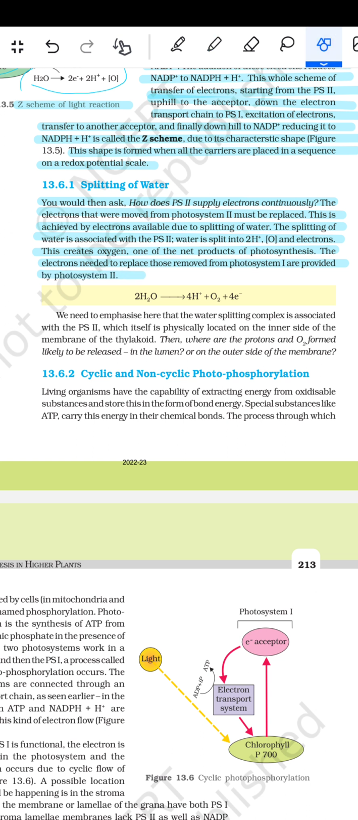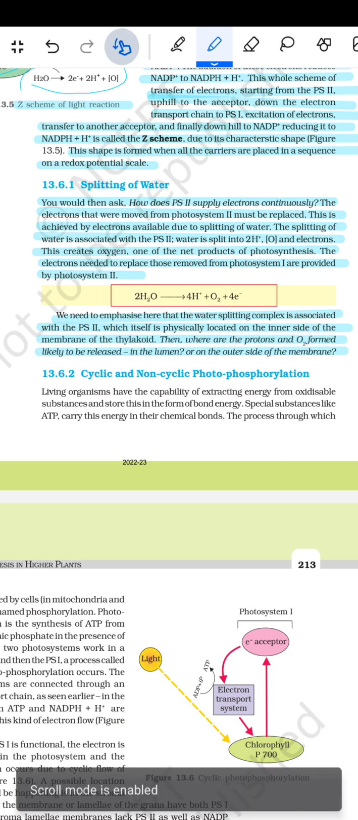So this forms 2H2O giving 4H+ plus O2 plus 4 electrons. We need to emphasize here that the water splitting complex is associated with photosystem 2, which itself is physically located on the inner side of the membrane of the thylakoid. Then where are the protons and the O2 formed likely to be released? In the lumen or on the outer side of the membrane.